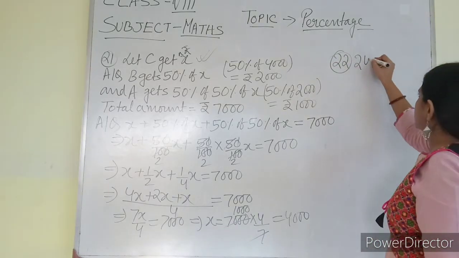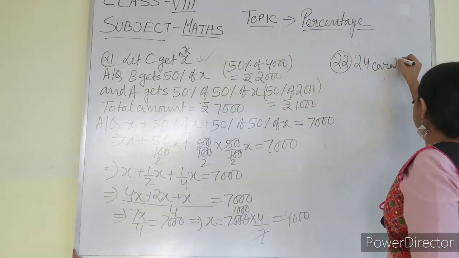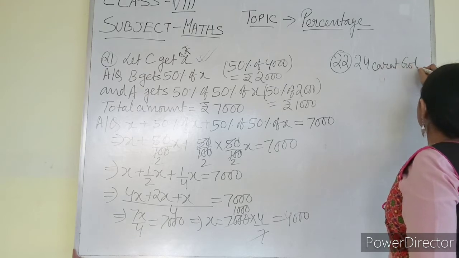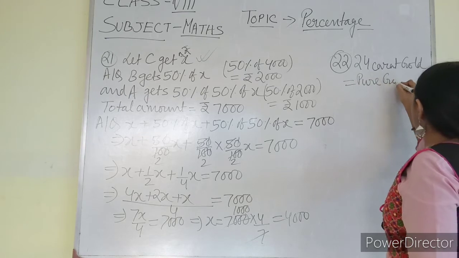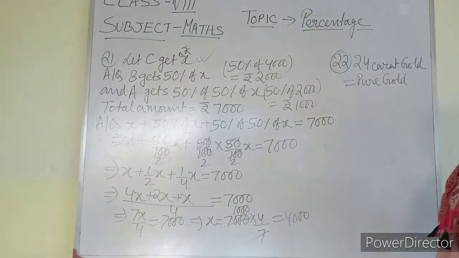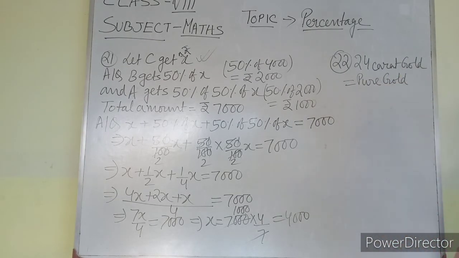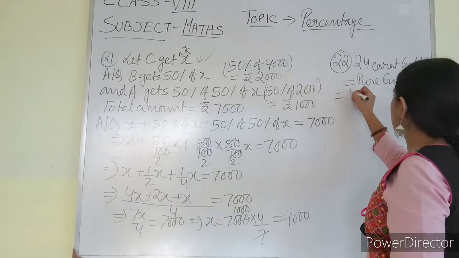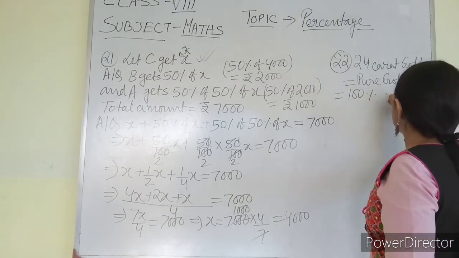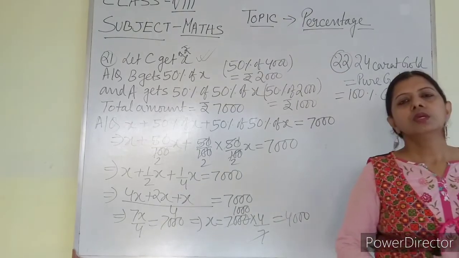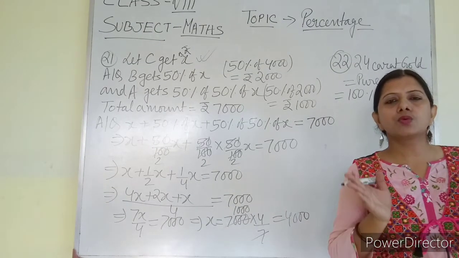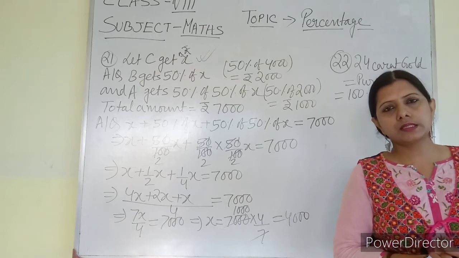We know that 24 carat gold equal to pure gold. And if it is pure gold, that means this is 100% gold.